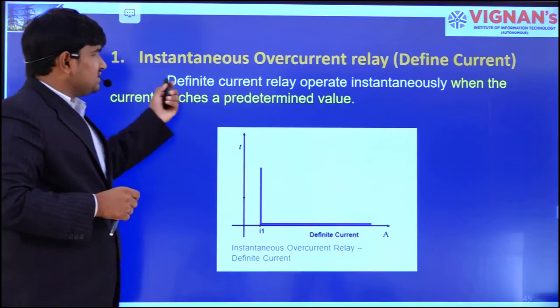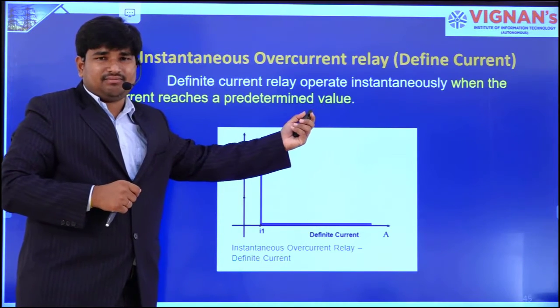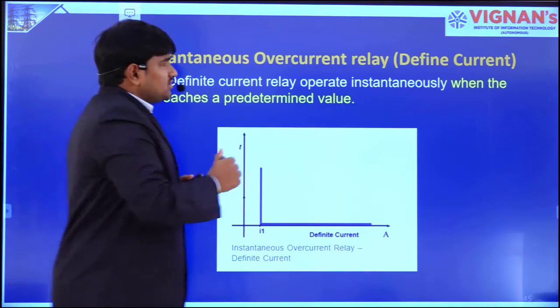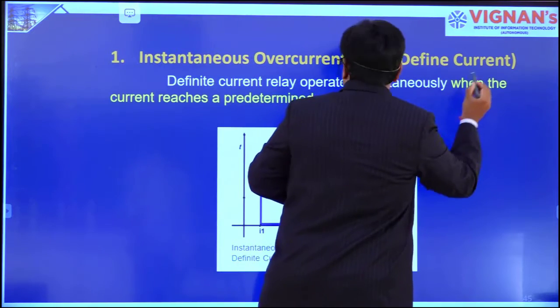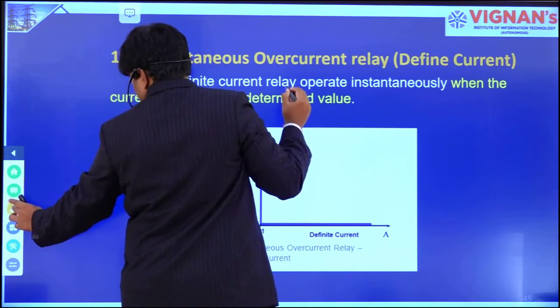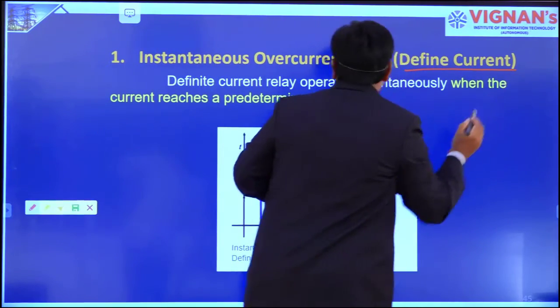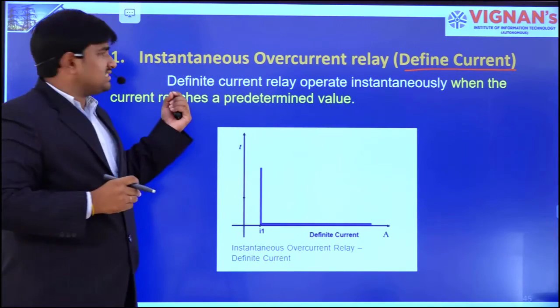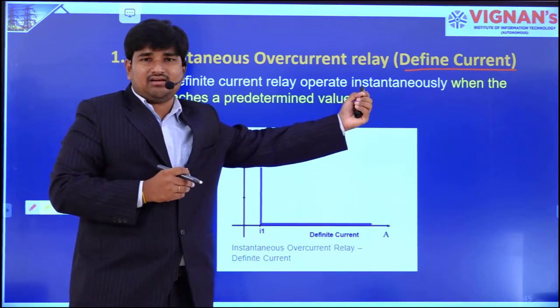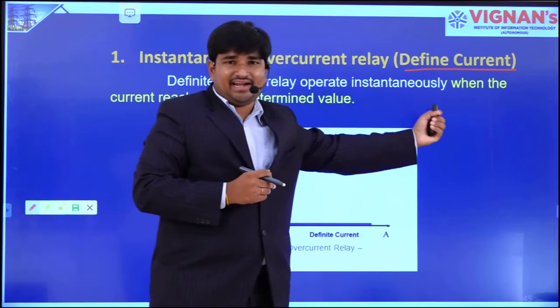So the first one is the instantaneous overcurrent relay, also called a definite current relay.